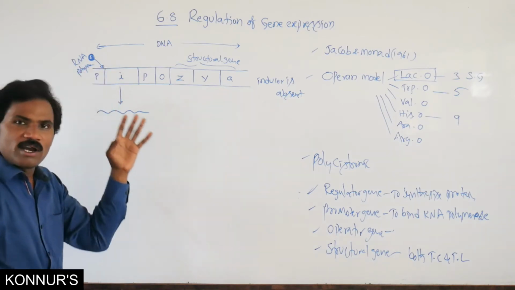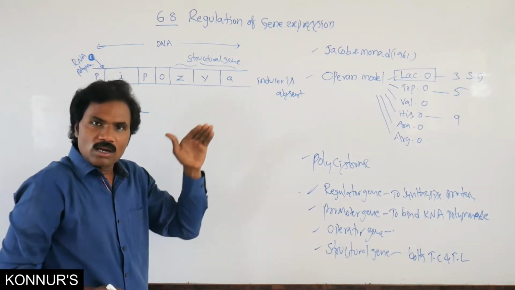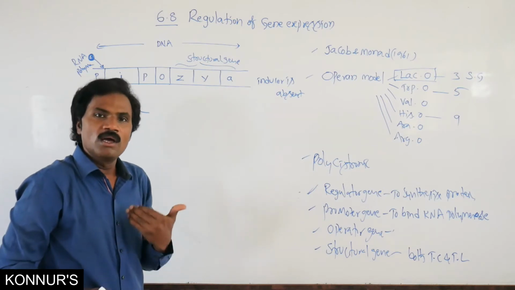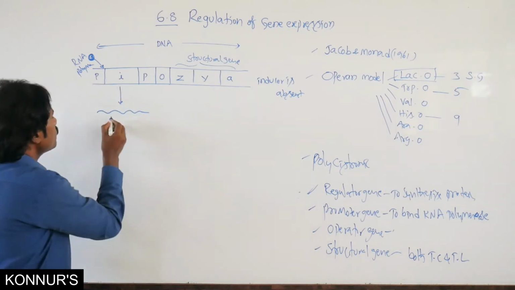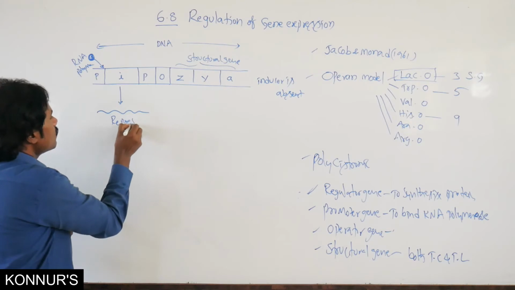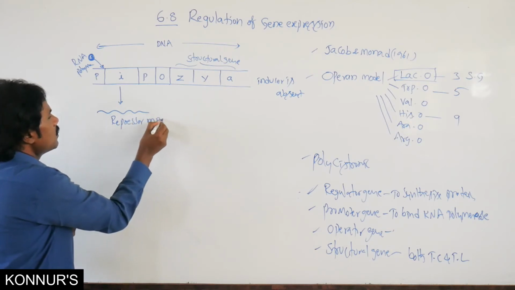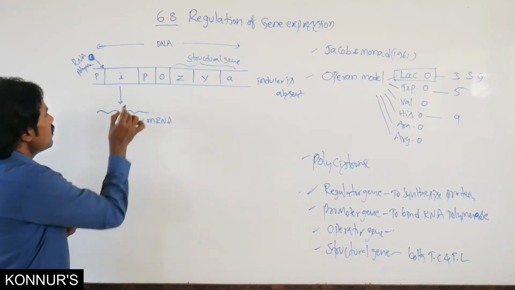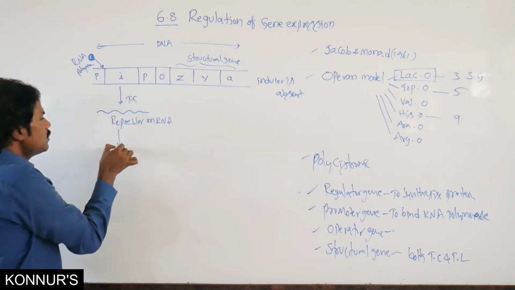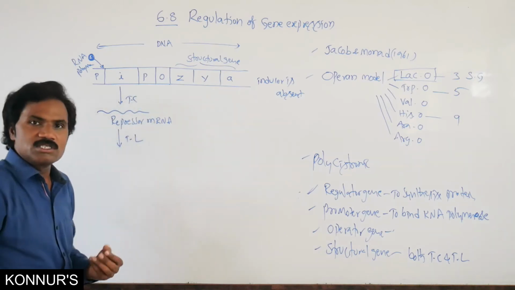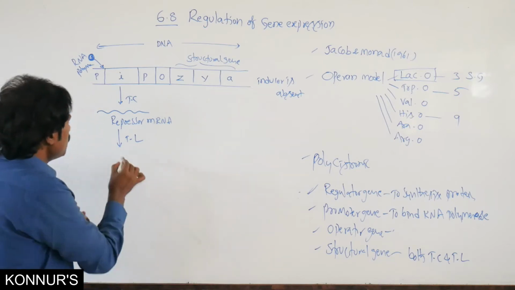Due to the binding of RNA polymerase, it transcribes and forms repressor mRNA. This is the transcription. Then in translation, the repressor protein is formed.